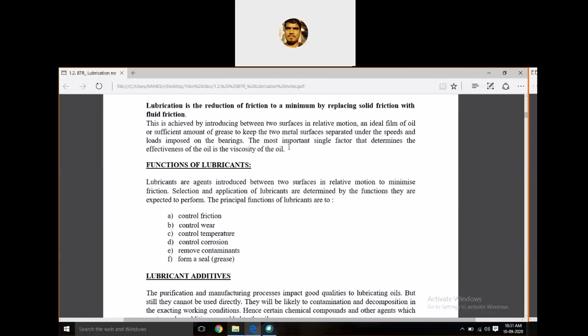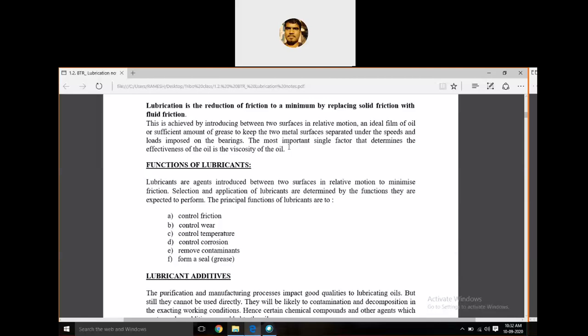If these two reduce, obviously the temperature also reduces, because the temperature increase between two surfaces is just due to solid friction. Solid friction generates heat that will raise the temperature in the operating zone, and that may cause other problems. But by reducing the temperature, we can reduce the friction and the wear. These are the three important ones.